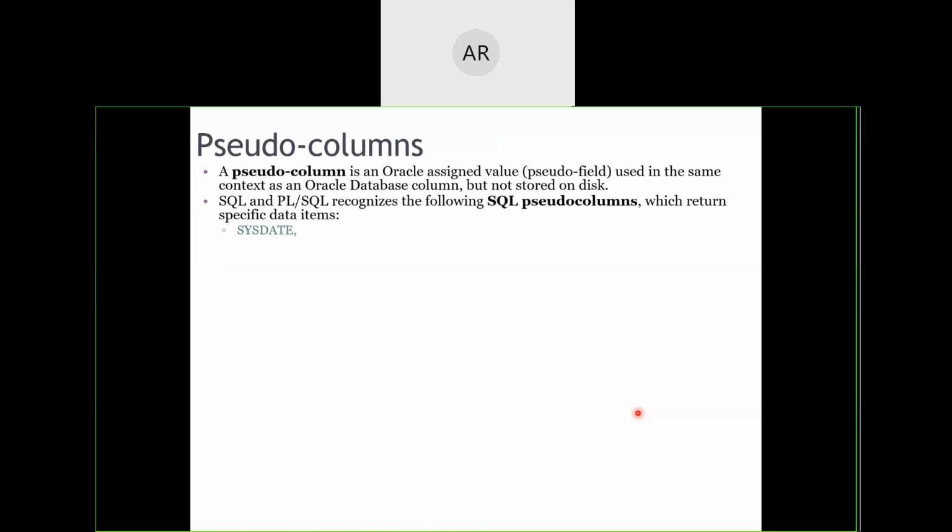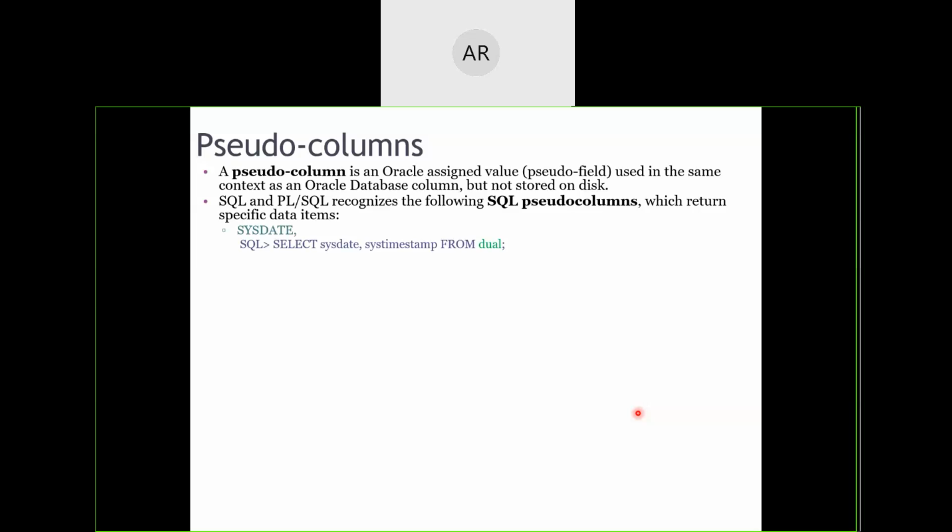Coming on to pseudo columns. A pseudo column in Oracle is a column which is automatically created by Oracle, but its values are not stored permanently. They are temporary columns. They are actually tables composed of one single column.